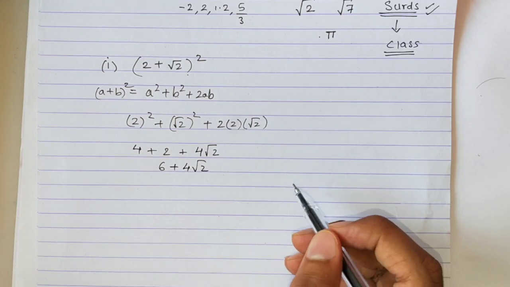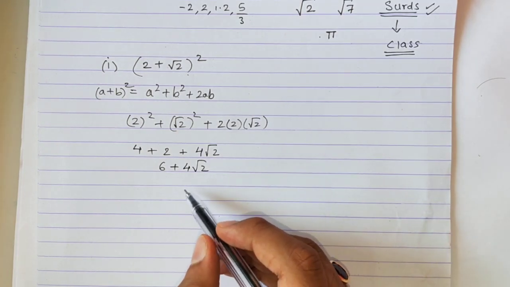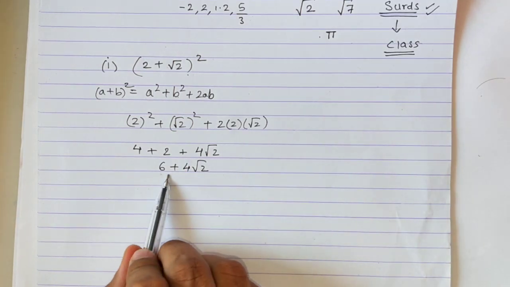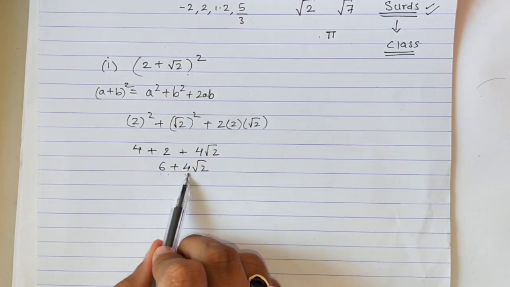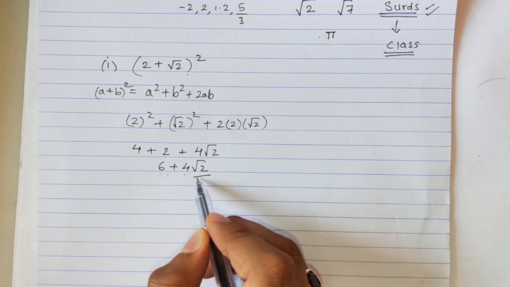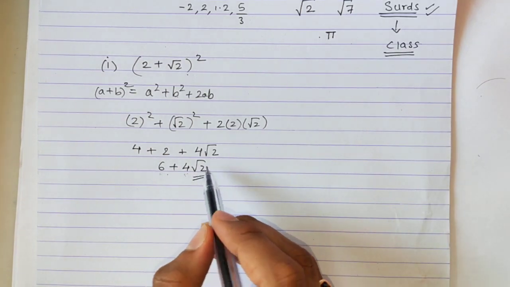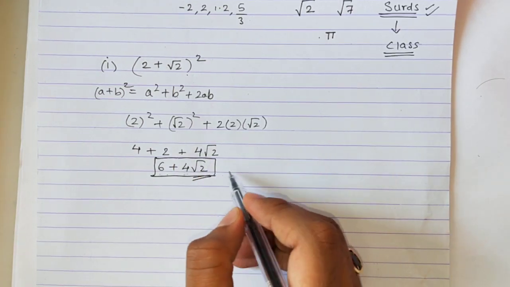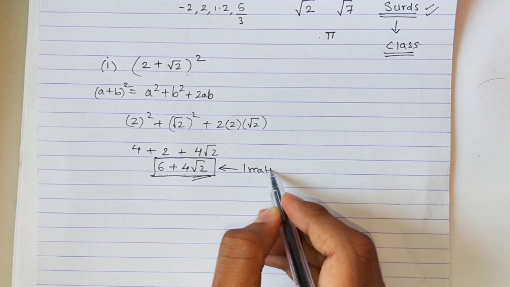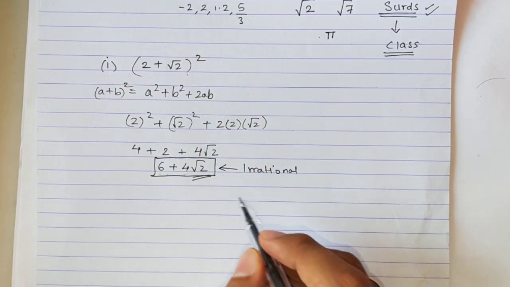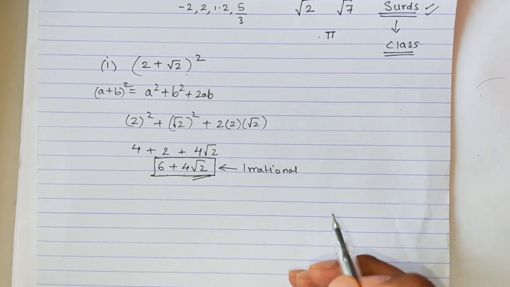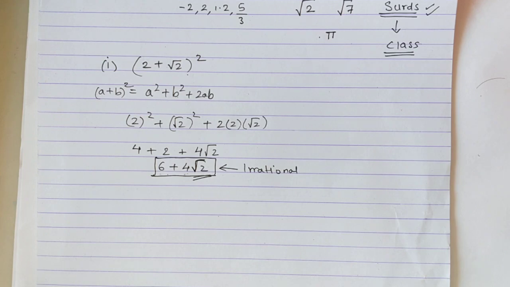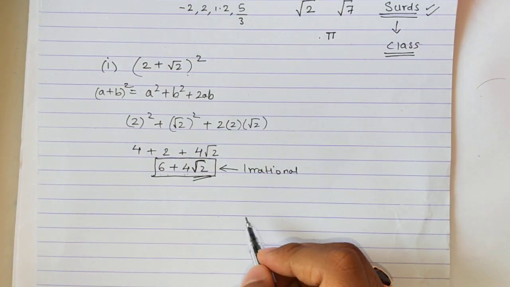Now we have to identify whether it is a rational number or not. Observe that 6 is a rational number, not a problem. 4 is a rational number, but there is root 2 here, which is an irrational number. So basically this answer has an irrational number in it. That is why this entire answer becomes irrational. We just had to state whether it is rational or irrational. If there is a root number in the final answer, that means the number is irrational.